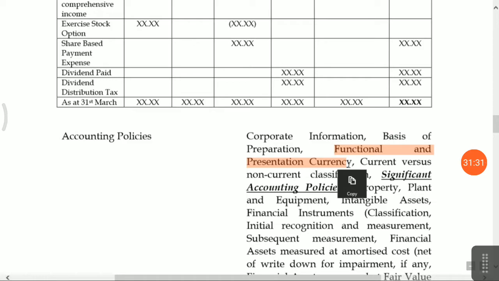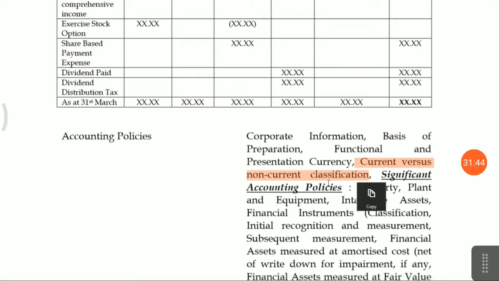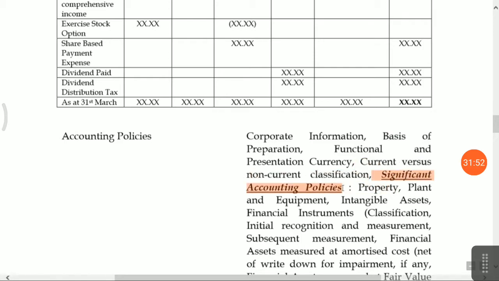Functional means INR, USD, or any currency that you have to disclose. How you have classified your current versus non-current classification. Current means within 12 months, but sometimes operating cycles are different based on the production cycle of the company, that you have to disclose. Significant accounting policies: how you present your financial statement and what type of accounting policies you have followed.